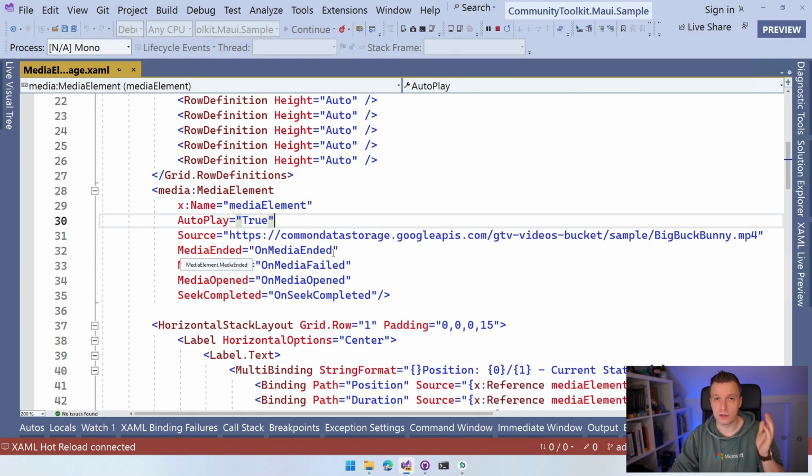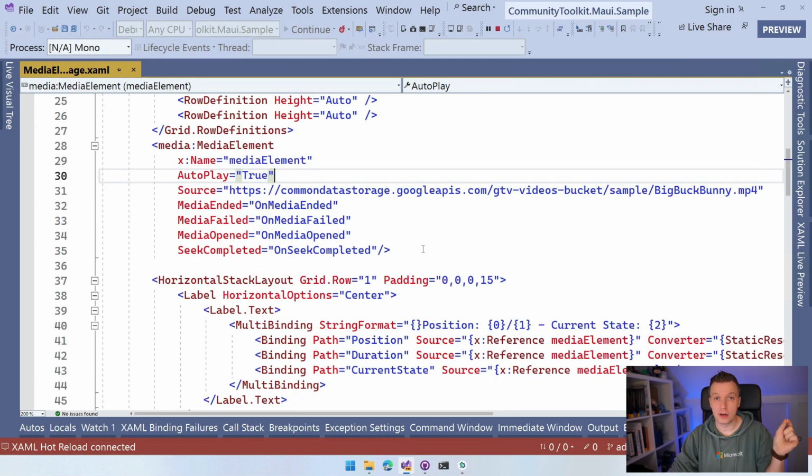We have a couple of events. Media ended, so whenever the media playing stopped, it will notify you with this event. Whenever the media has failed, whenever the media is opened, whenever the seek is complete, so you can have a little bar of your own, or use the built-in ones, and you can seek the position inside of your media, and it will notify you whenever that is complete.